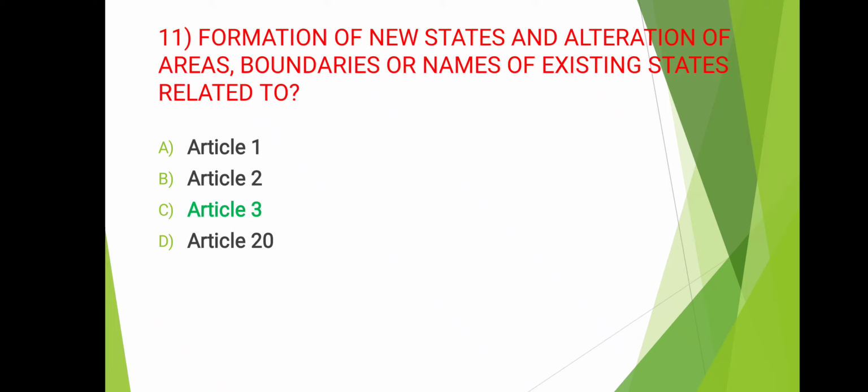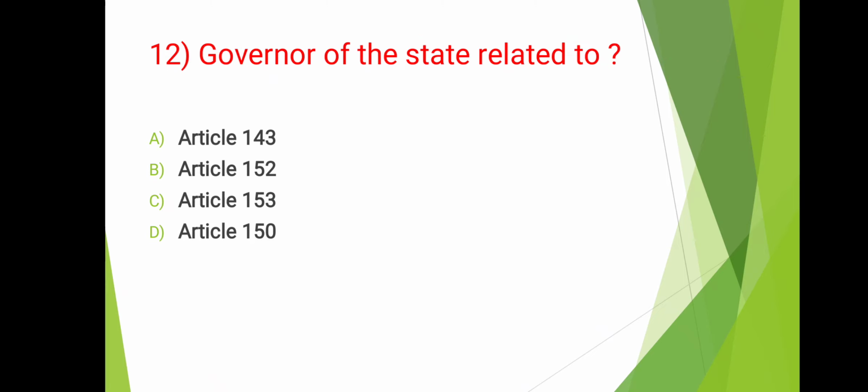And Article 3, if we want to create any new state from already existing states, then we will use Article 3. For example, Telangana is carved out of Andhra Pradesh, which is using Article 3. So that is the main difference. Next, governor of the state related to Article 153.